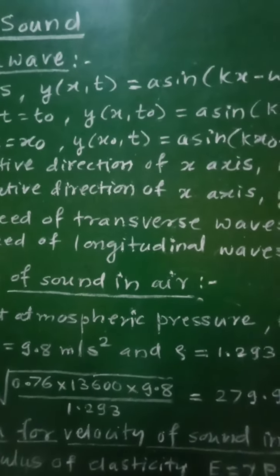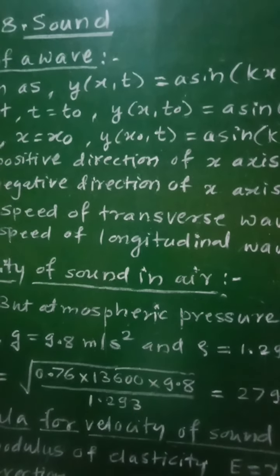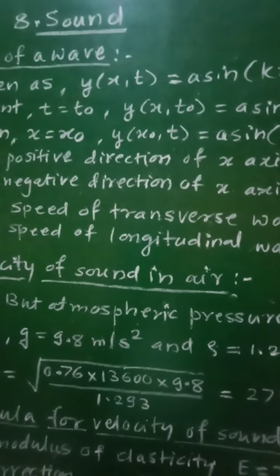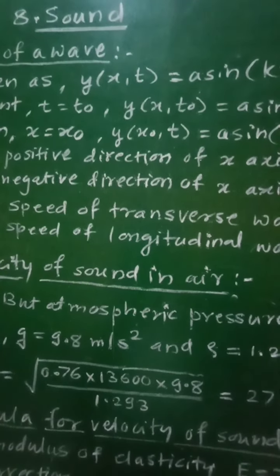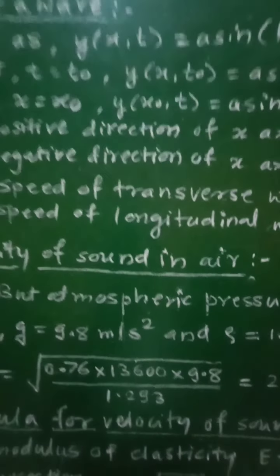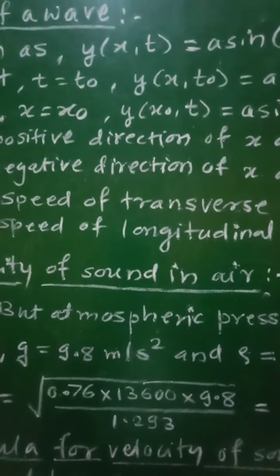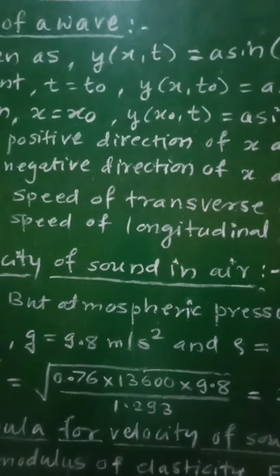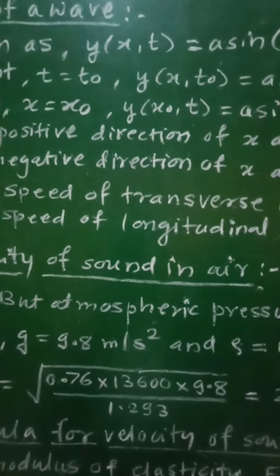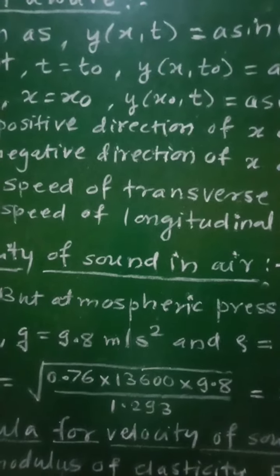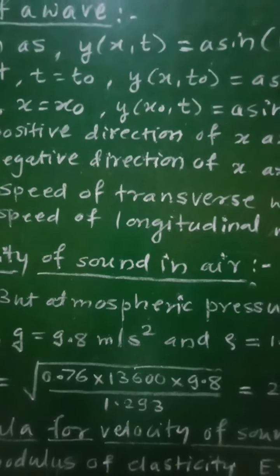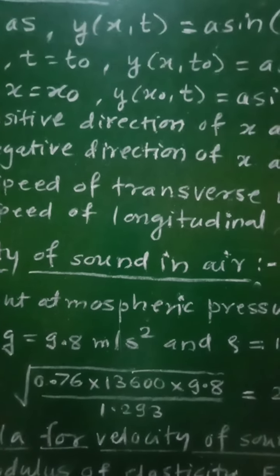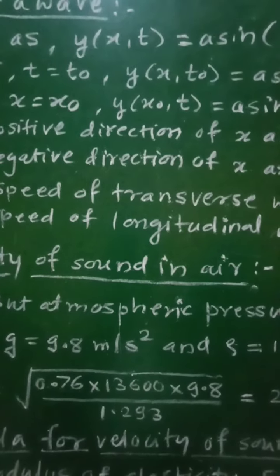So if you consider the longitudinal waves, then in case of longitudinal waves, the particles of the medium vibrate or oscillate forward and backward along the direction of wave propagation. Now these oscillations or vibrations of these particles along the direction of propagation of the wave will cause the compression and rarefaction which travel through the medium, and the medium possesses the property of elasticity.